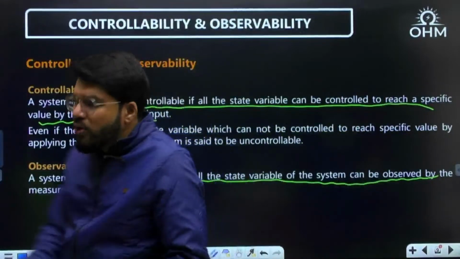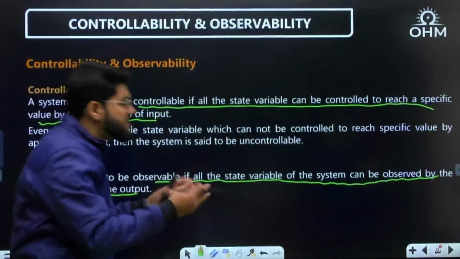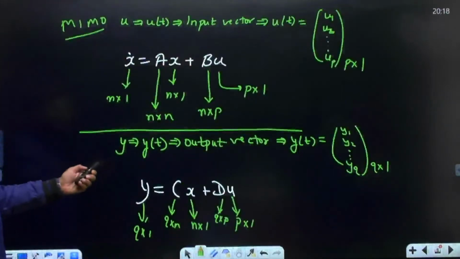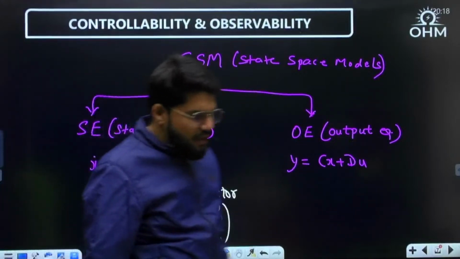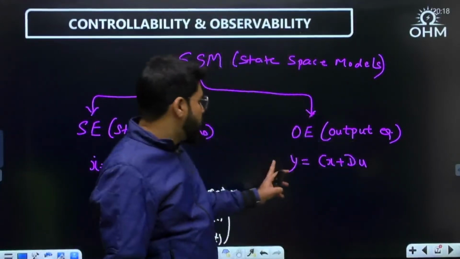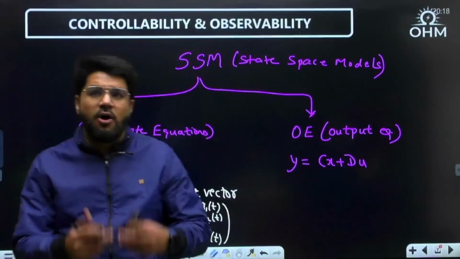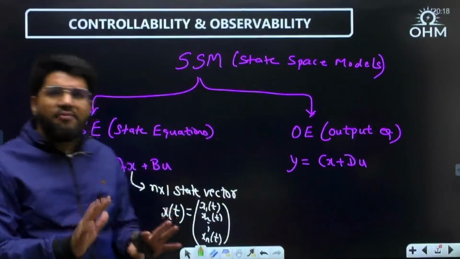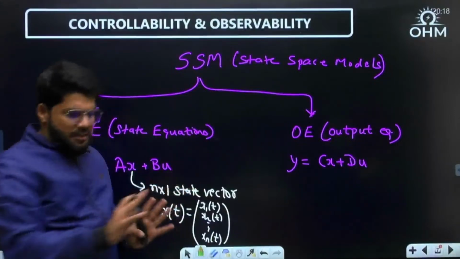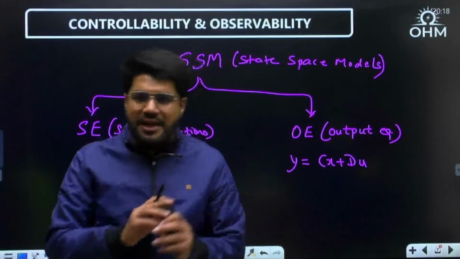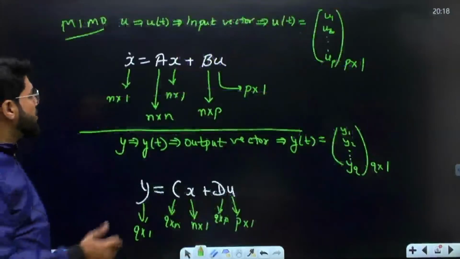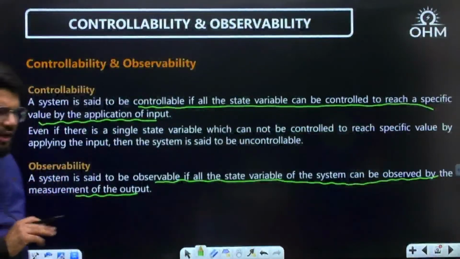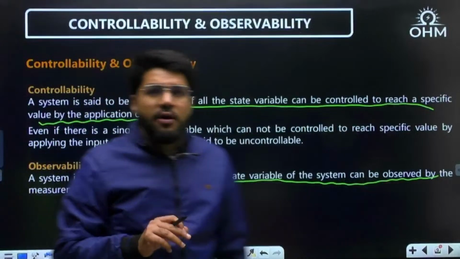Now, truly it depends whether a system is controllable or not. It truly depends on these equations: what is the state equation and what is the output equation, and whether or not by the measurement of output all the state variables can be observed. But you don't have to check the inputs. You don't have to check these equations actually. Rather you will have to apply the methods which I am going to talk about in this particular session. Derivation not required. Your focus is conquering questions right now.